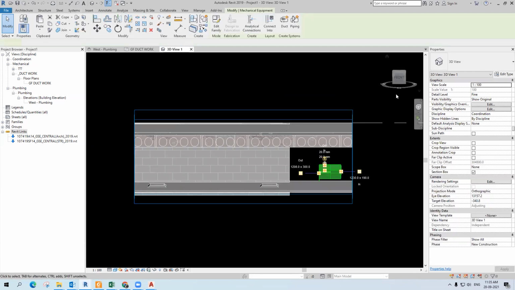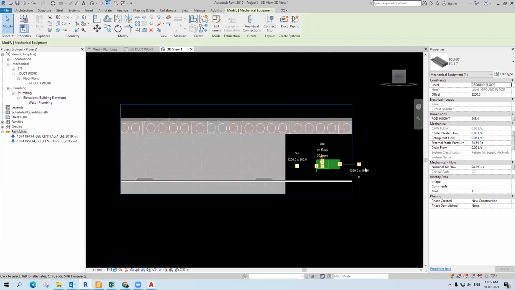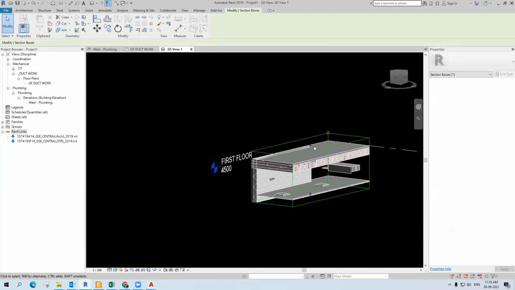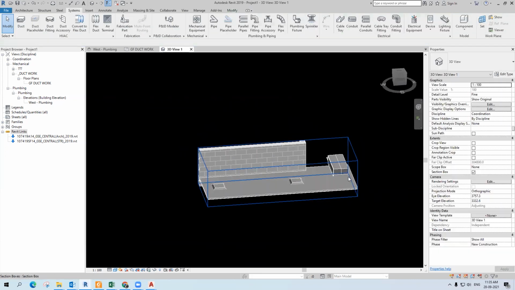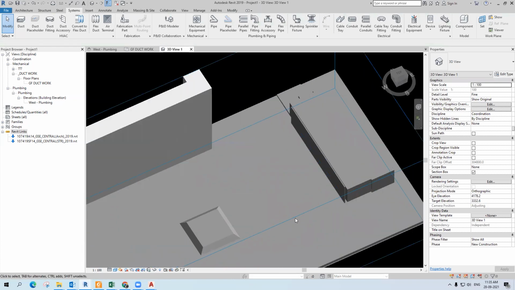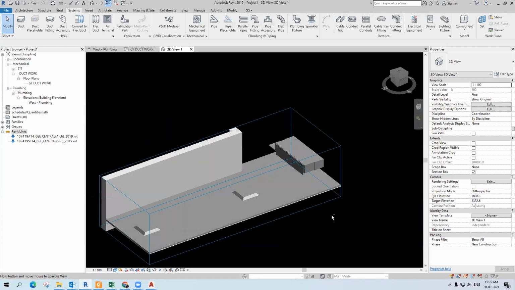I'm picking this one and controlling this front view, so you can get the front view like this. I'm going to control this section box up to the bottom of the slab. The next thing is I want to provide some canvas connections here.